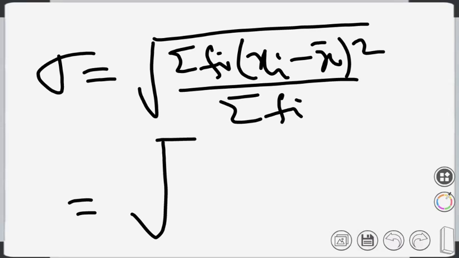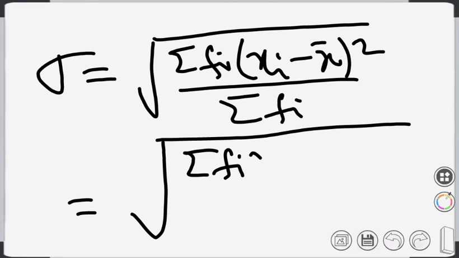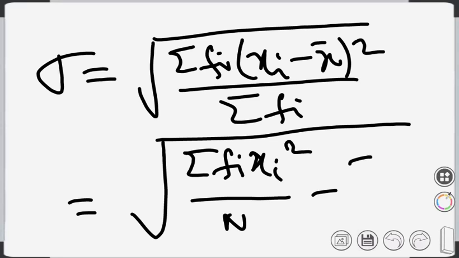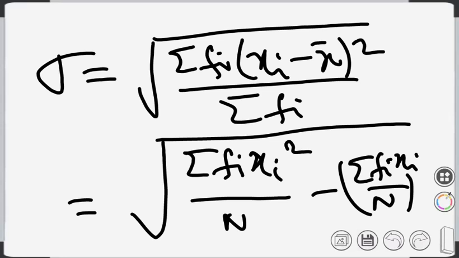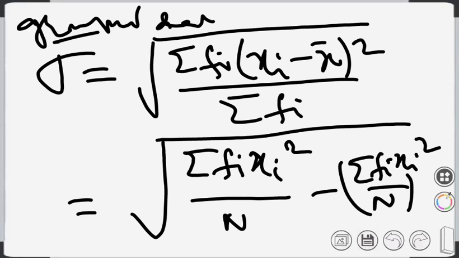And if you simplify this, it becomes summation fi xi square by n minus (summation fi xi by n) whole square. So this is the formula for group data. Mind that this is the formula for group data, and the previous one is for ungrouped data.